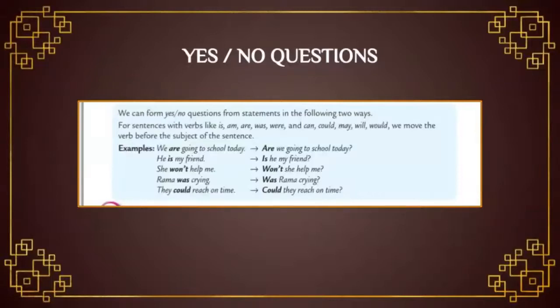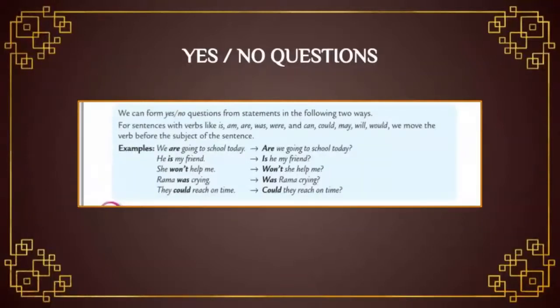Now we are going to see how to form them. If we see a sentence with verbs like is, am, are, was, were, and can, could, may, will, would, we move the verb before the subject. It means we have to change the position of subject and verb.